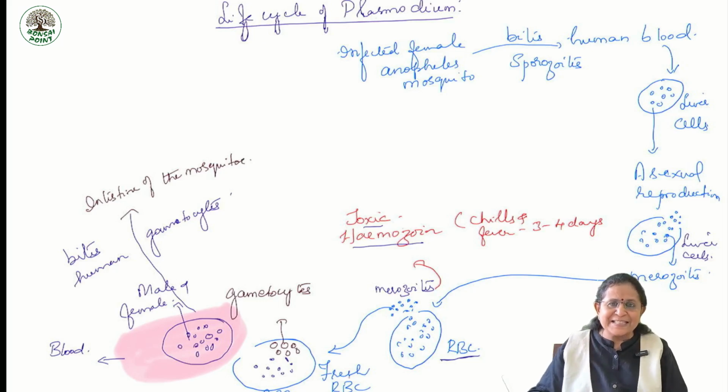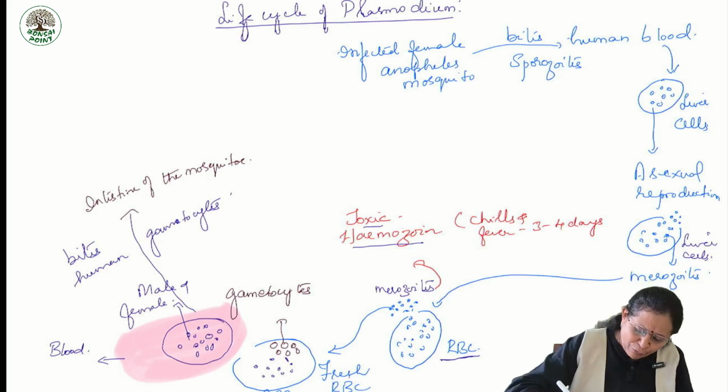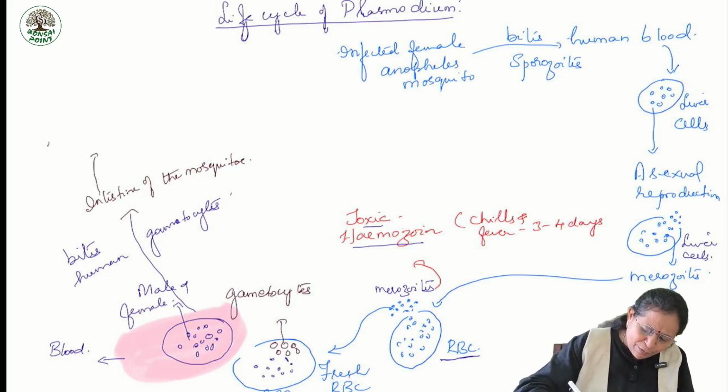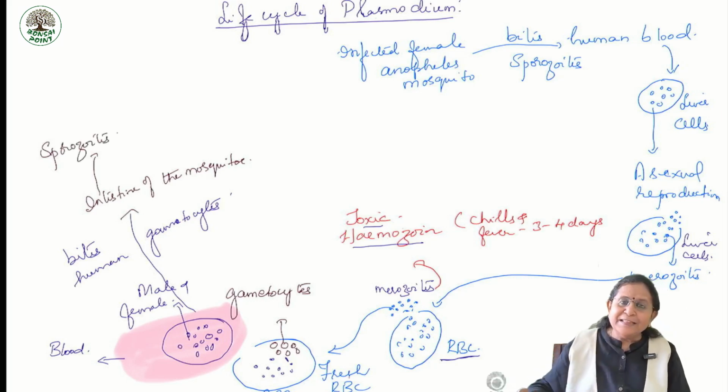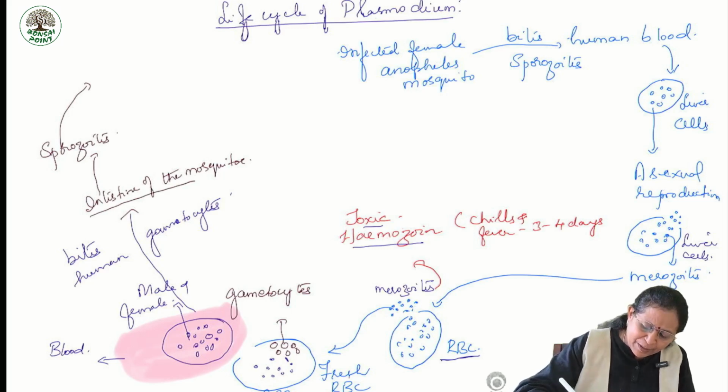Now, in the intestine, the male gametocyte and the female gametocyte fuse to form the infectious form called sporozoites. These sporozoites migrate from the intestine and then stomach to the salivary glands of the mosquito.